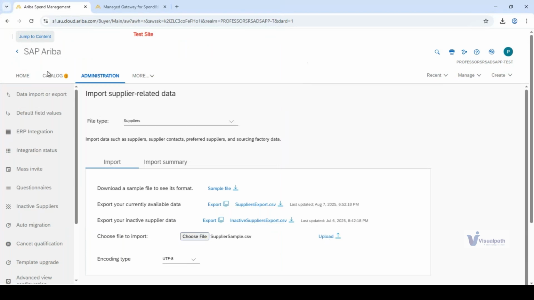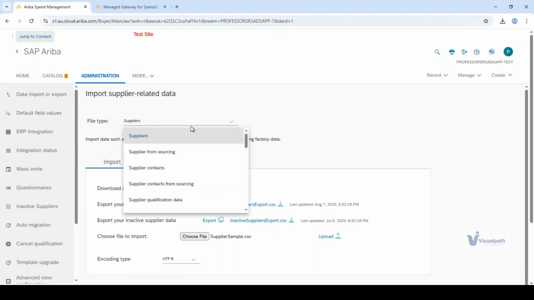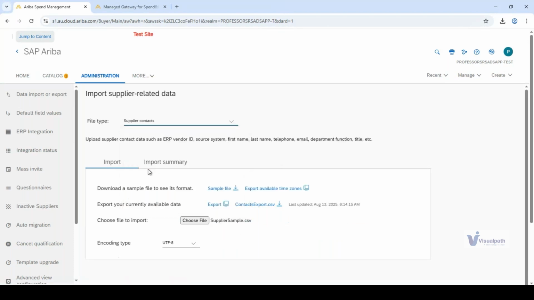So this is exactly what we do in the data import and export option. We have multiple options from here: data import export, file type which is supplier, supplier from sourcing, supplier contacts. Let's suppose you want to update the supplier contacts number. Again, you download a sample file.